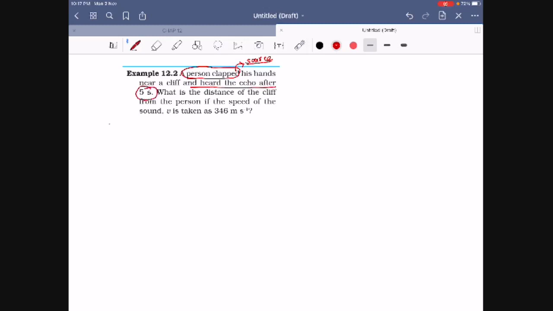First we have to write the given values: time t equals 5 seconds. What is the distance of the cliff from the person if the speed of sound v is taken as 346 meters per second? Here they have given the speed, and what is the question here?